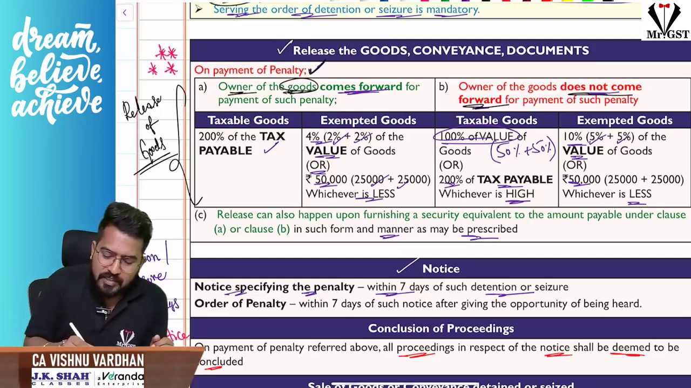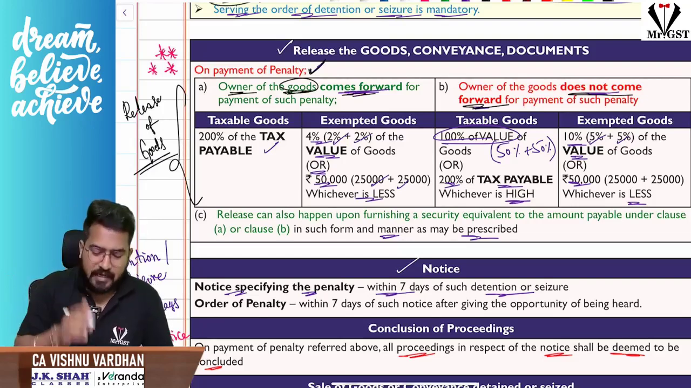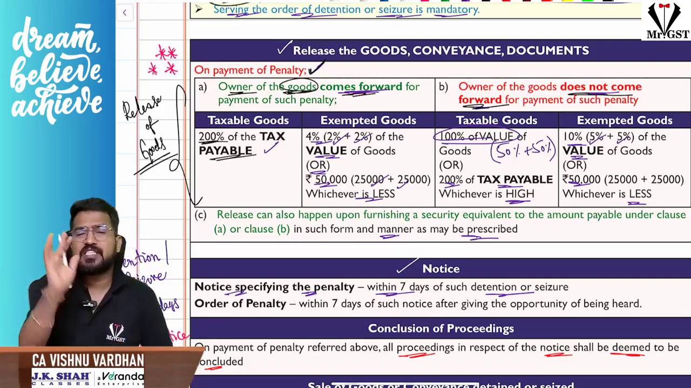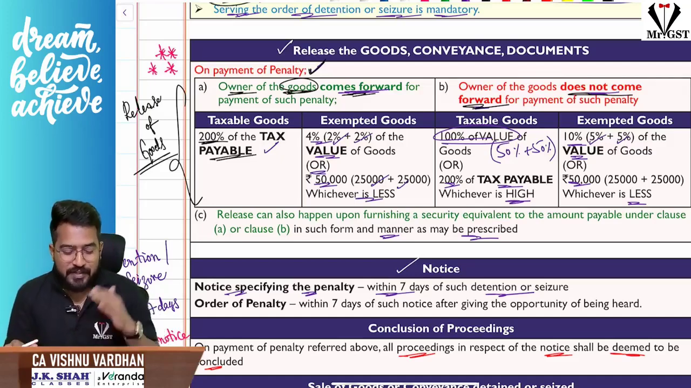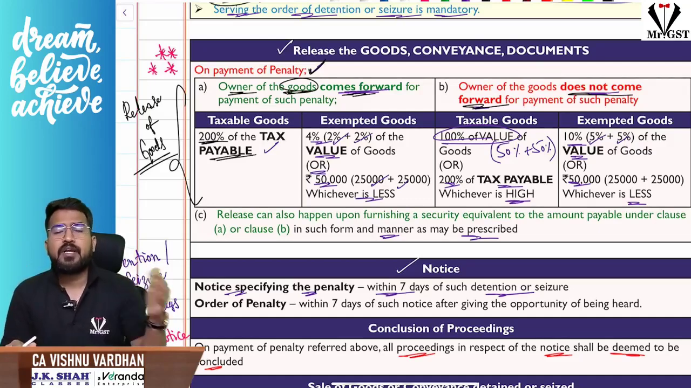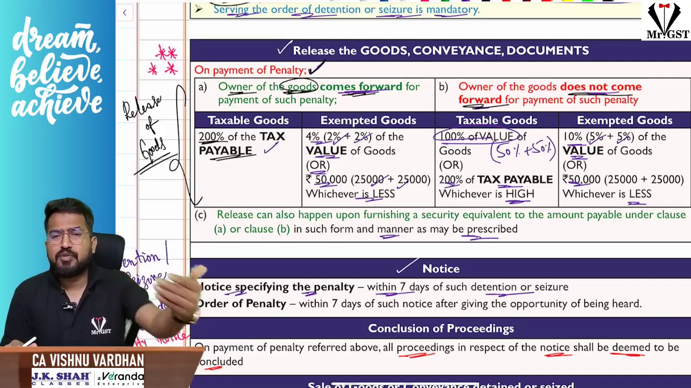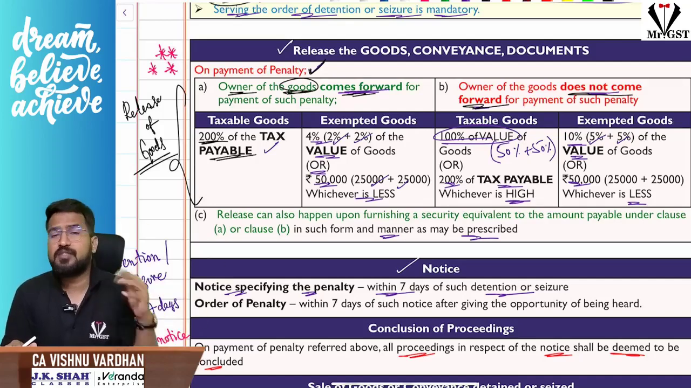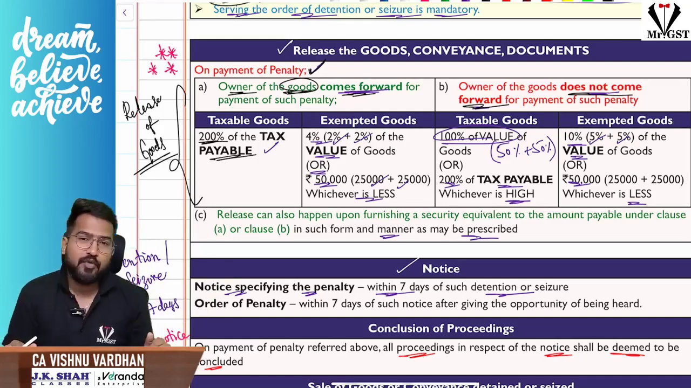Sir, the owner is coming forward, an innocent fellow, ready to pay the penalty. Then in such a case, if it is taxable goods, 200% of the tax payable will be the penalty. Such a cheap amount. For example, you are transporting goods worth 10 lakhs, with GST of 12 lakhs. You have contravened some provisions and been caught in transit. Then what is the penalty? 12 lakhs is the tax liability, 200% of that means 24 lakhs will be the penalty.